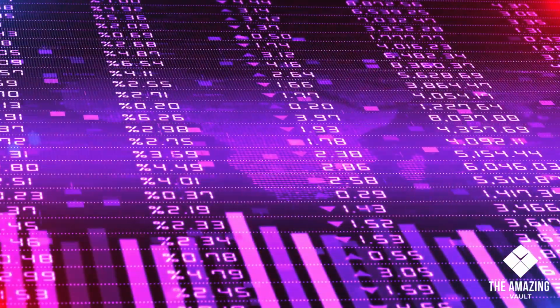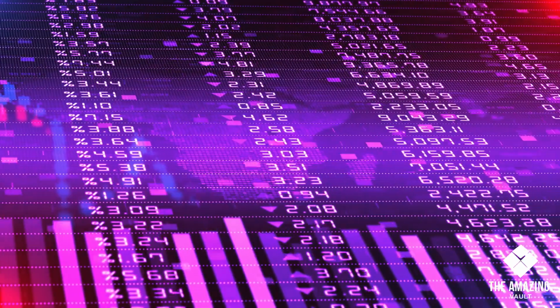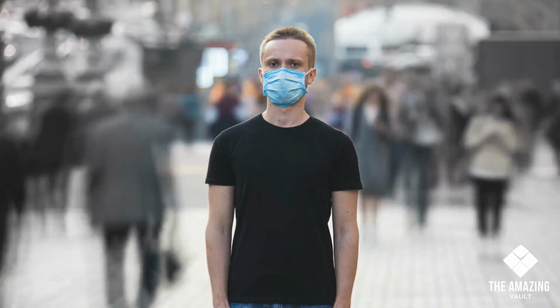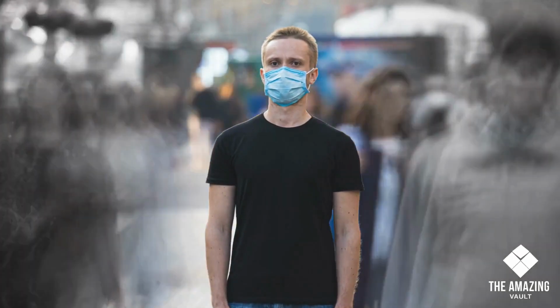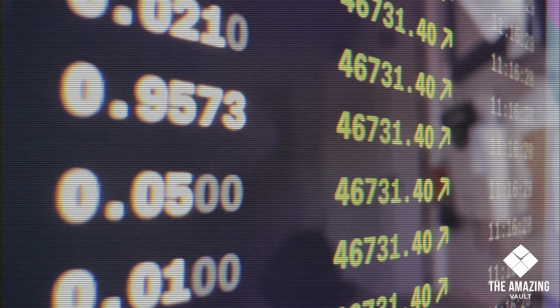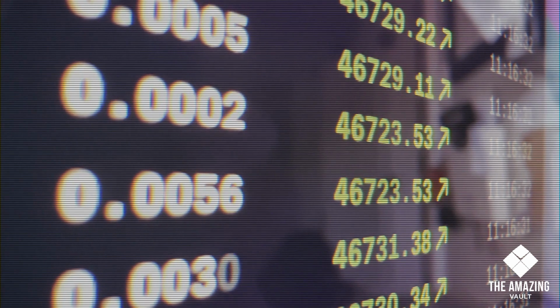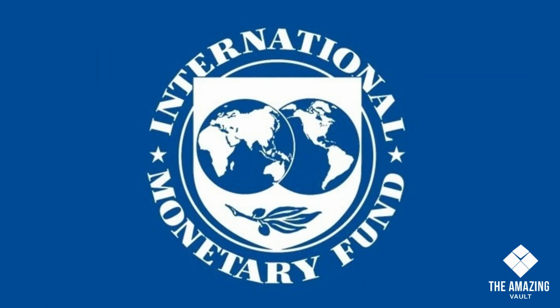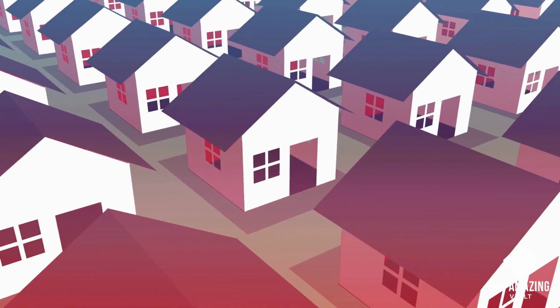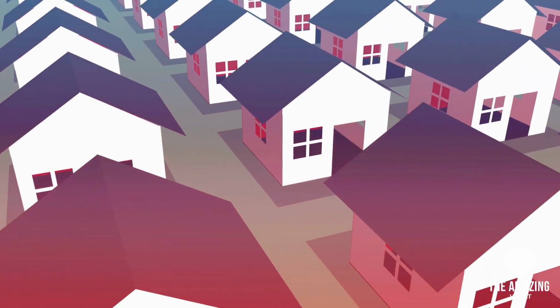Global residential property prices have risen 60% in the past 10 years, according to a Knight Frank index. In 2020, even as COVID-19 choked the world economy, they climbed an average 5.6%, with 20% to 30% jumps in some markets. According to the International Monetary Fund (IMF), housing bubbles may be less frequent than equity bubbles, but they tend to last twice as long.